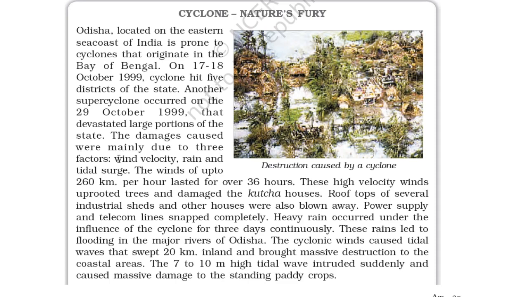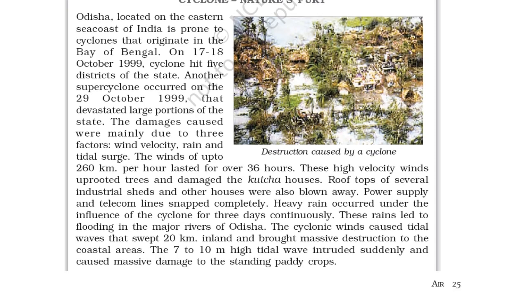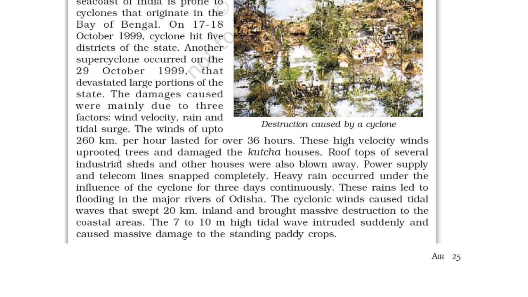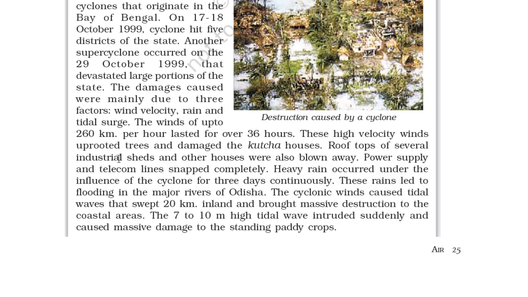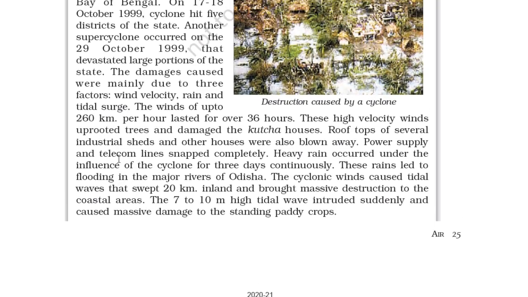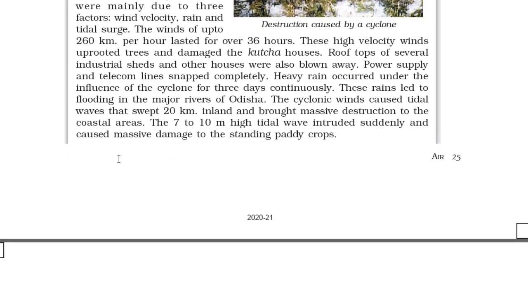Heavy rain occurred under the influence of the cyclone for 3 days continuously. This rain led to flooding in the major rivers of Odisha. The cyclonic winds caused tidal waves that swept 20 kilometers inland and brought massive destruction to the coastal areas. The 7 to 10 meter high tidal waves intruded suddenly and caused massive damage to the standing paddy crops. So it was very devastating. You can see in the picture the destruction caused by a cyclone.